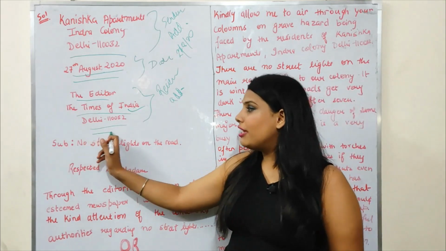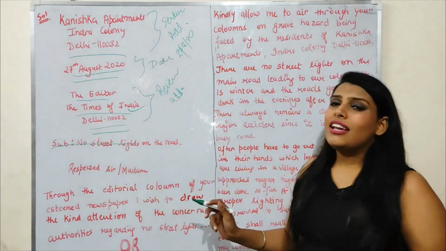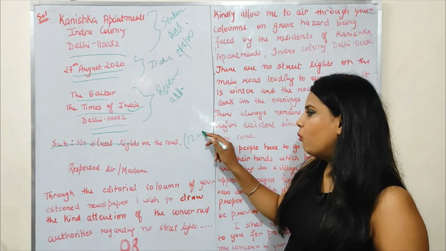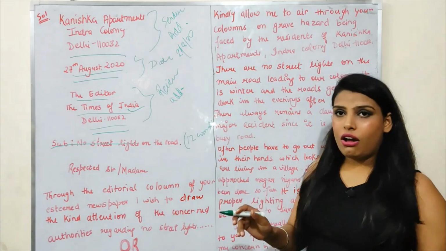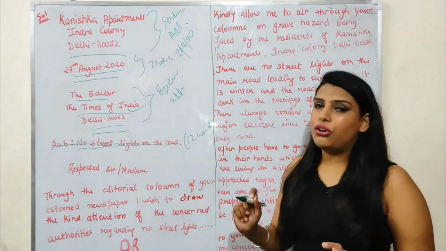After that, you have to leave a line and then you have to write the subject. It is advisable to write the subject in 12 words only. Alright, and in one line, I have written: no street lights on the road.